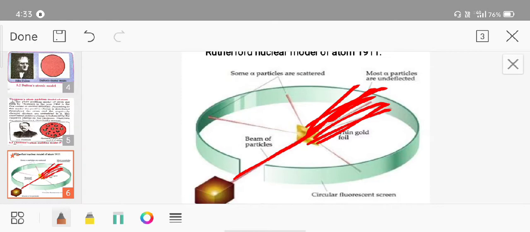It means that there must be mainly empty space inside the atom in the gold foil. The small number of alpha particles that get deflected through a small or big angle must have faced an obstacle in their path. It means that the positively charged and heavy part causing obstruction will be in the center of the atom. From this Rutherford experiment,